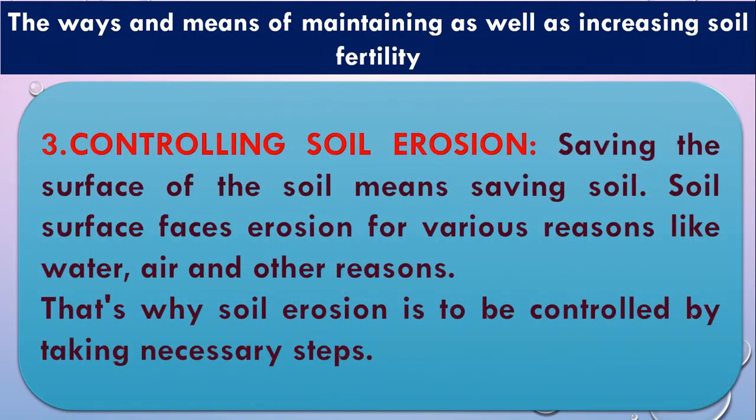Next one is controlling soil erosion. We know that the surface soil has lots of nutrients for the plant, but we know that as well, soil erosion, when soil is eroded, at that time the surface soil erodes from one place to another place. That is why soil loses its maximum nutrient. That is why if we control the soil erosion, then we can manage the soil fertility in different steps.